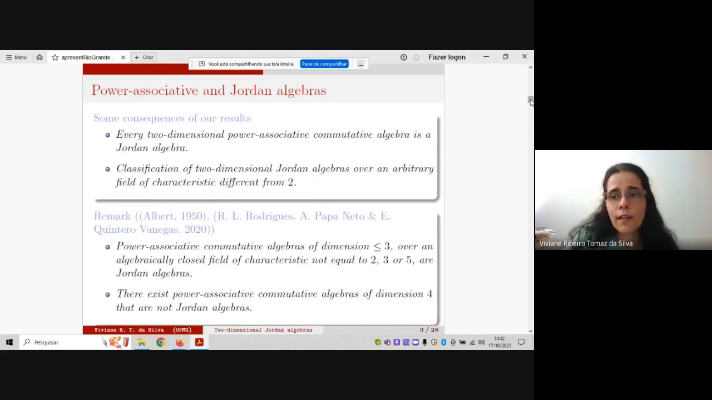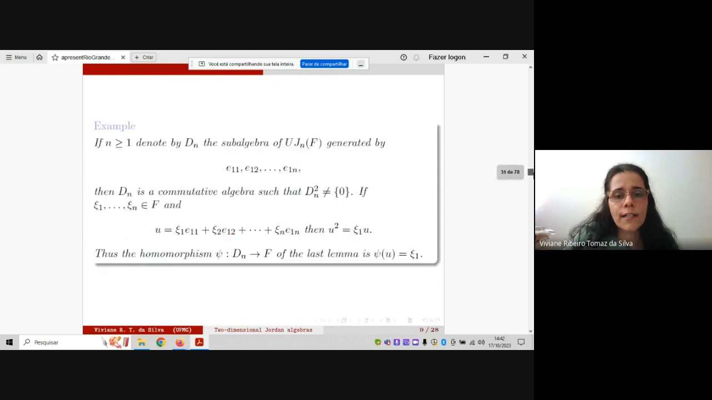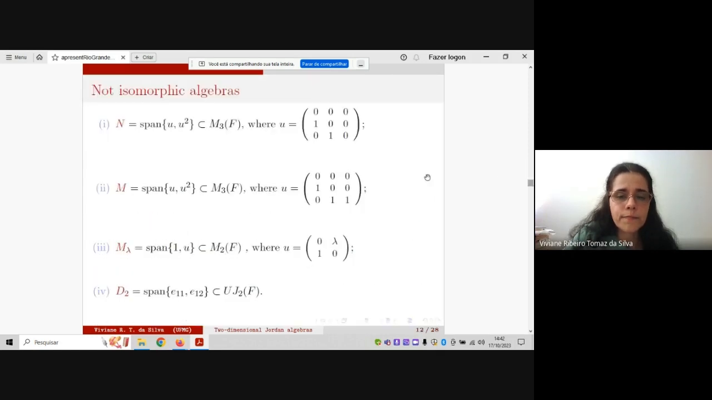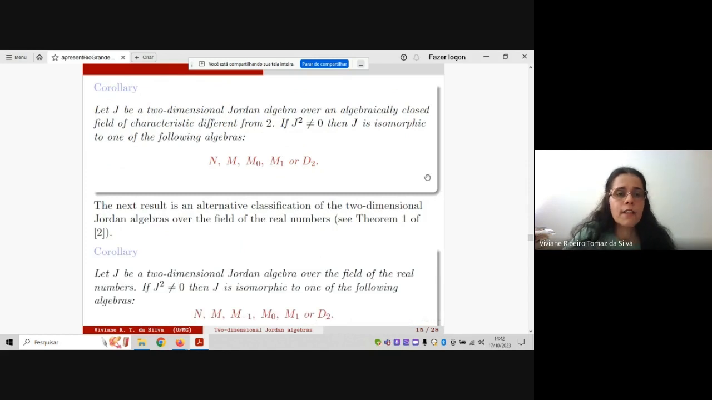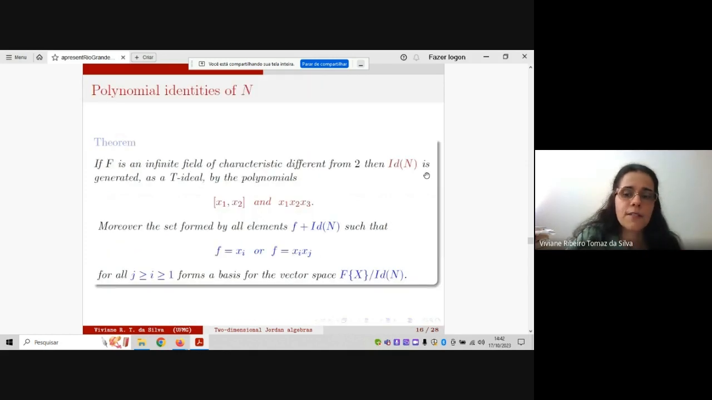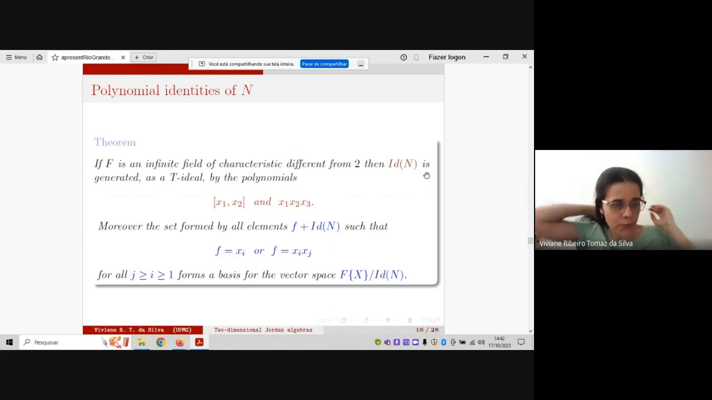Then here we obtain an alternative proof for it. And this is the classification here. This is about the classification. Now I would like to say some words about the polynomial identities. We have the classification, then it's enough to describe the polynomial identity of each algebra in it.